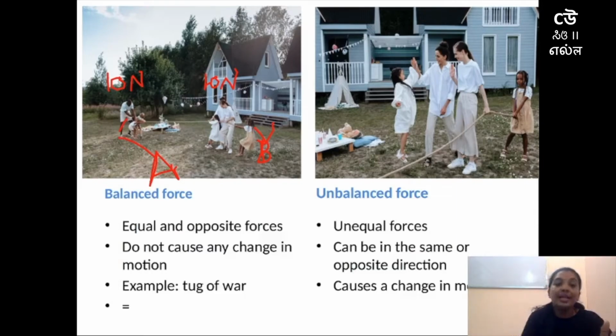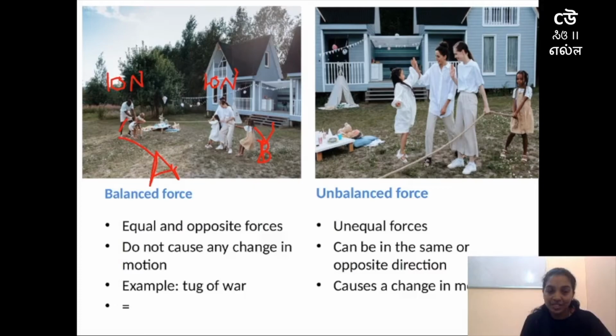Balanced forces are equal and opposite, and since the force is equal and opposite, it does not cause any change in motion. That is, the rope which they are holding does not move. This is just an example. This balanced force and unbalanced force we can observe in our everyday life. And here I have mentioned one example to explain balanced and unbalanced.